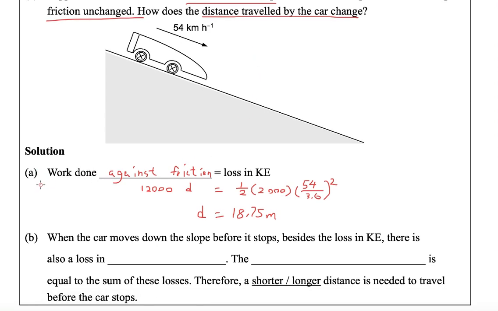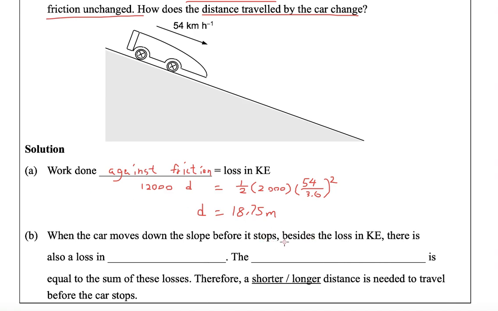So when the car moves down the slope before it stops, apart from the loss in KE, think about it, it also moves with a vertical displacement. As the height is reduced, that means there is also a loss in the gravitational PE. We just write down PE here.